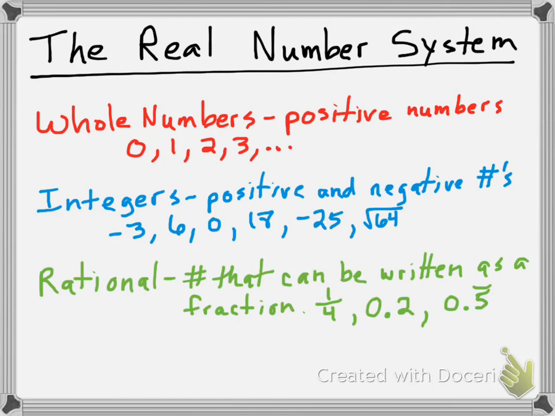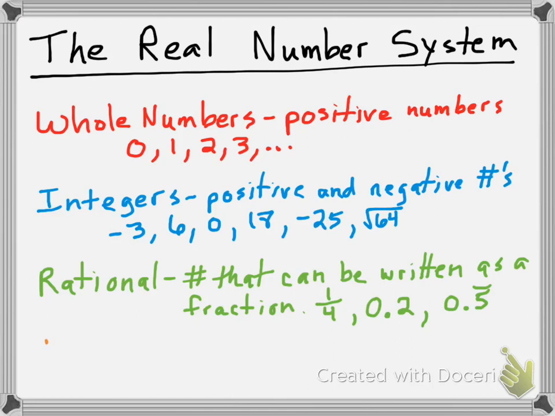Remember, anything that's not a decimal is rational, and any decimal that stops or repeats is also rational. So the fact that this decimal stops here, 0.2, makes it rational. The fact that this decimal repeats, 5 repeated, makes it rational.